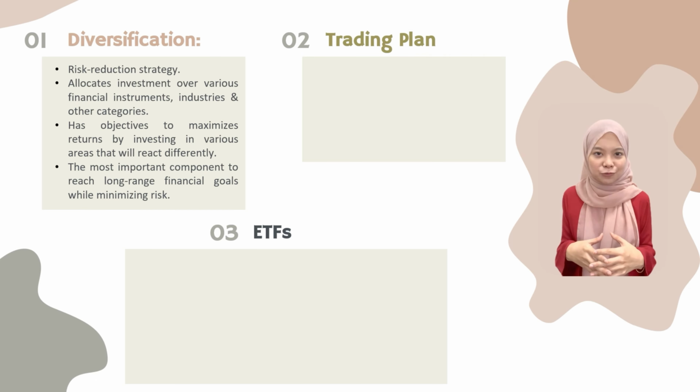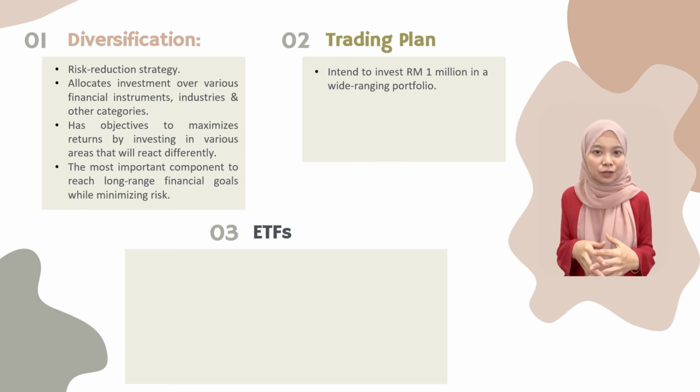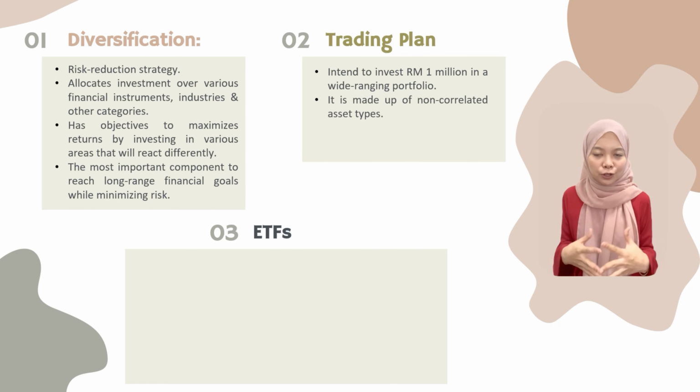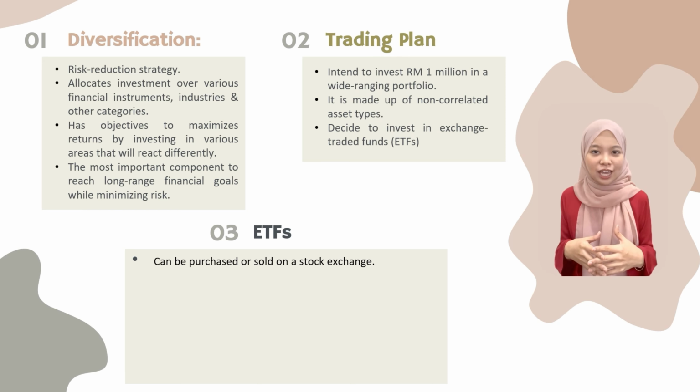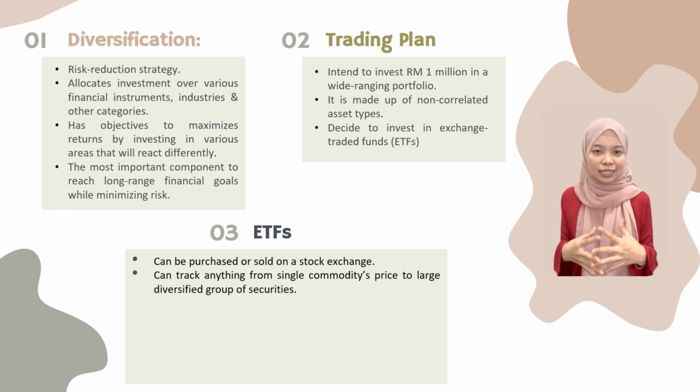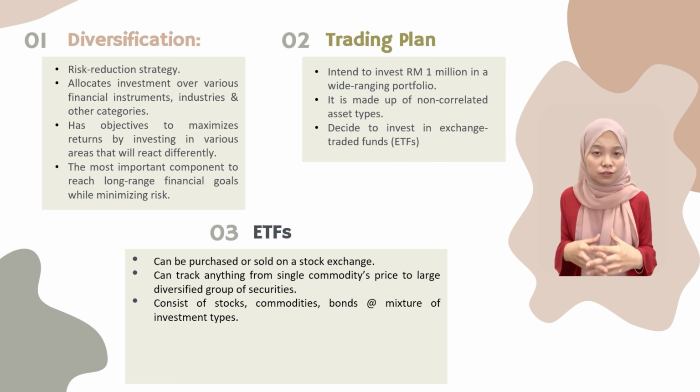Our trading plan is that we intend to invest RM1 million in a wide-ranging portfolio that is made up of non-correlated asset types. Therefore, we decide to invest in exchange-traded funds, ETFs. Similar to regular stock, they can be purchased or sold on a stock exchange. An ETF can track anything from a single commodity's price to a large and diversified group of securities. ETFs consist of stocks, commodities, bonds, or a mixture of investment types.